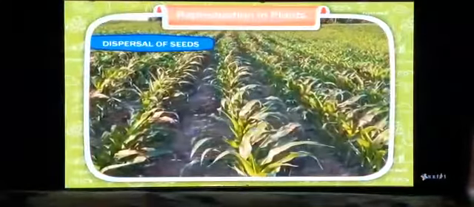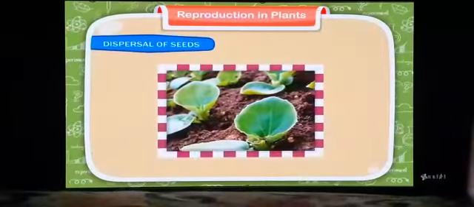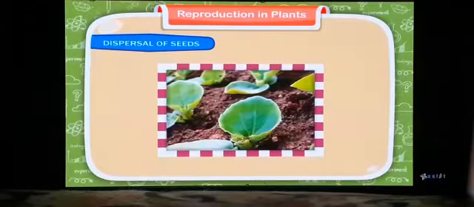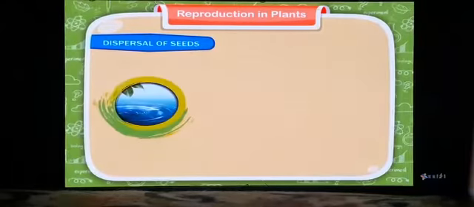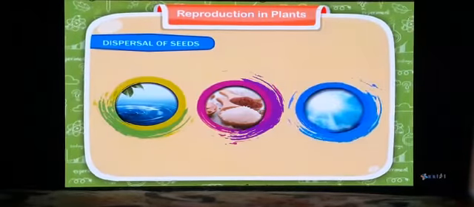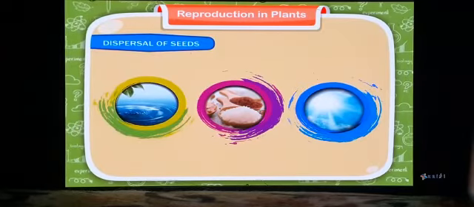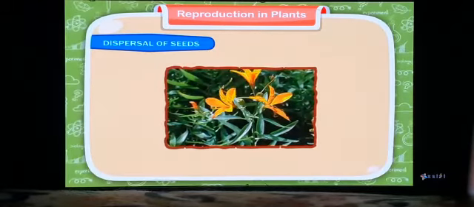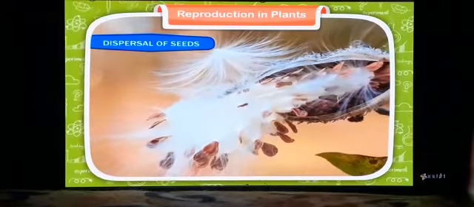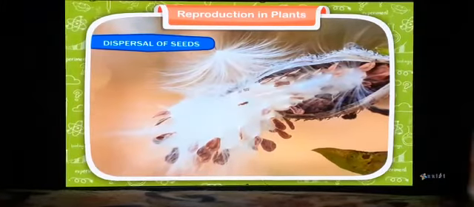Dispersal of seeds. Plants need adequate space to grow properly. If all of them grow under the parent plant and do not get enough space, many of them will die in these conditions. When they do not get enough water, mineral salts or sunlight required for them to grow, they will fight against each other for their needs and the weaker ones will die. That is why seeds need to be scattered away from the parent plant. This process of scattering seeds to different places is known as dispersal of seeds.